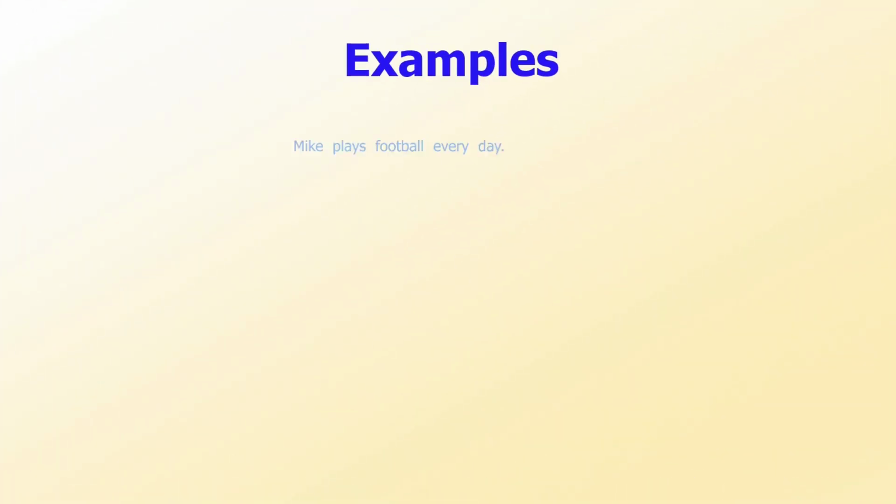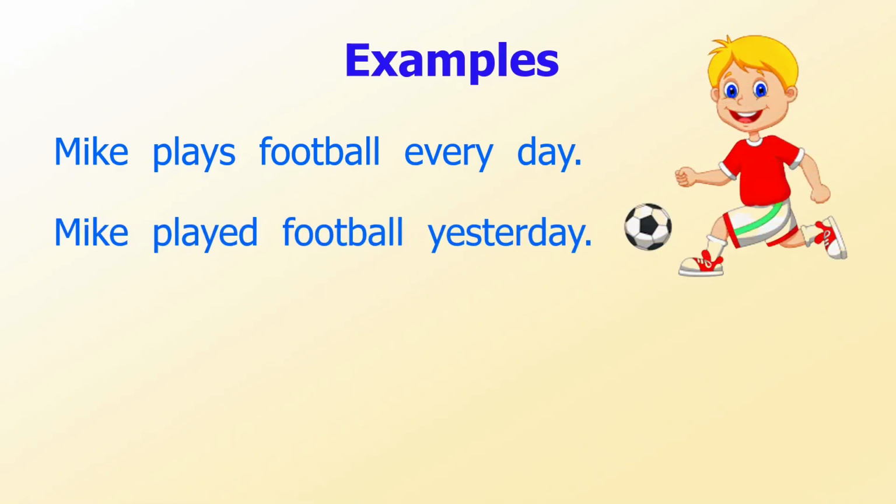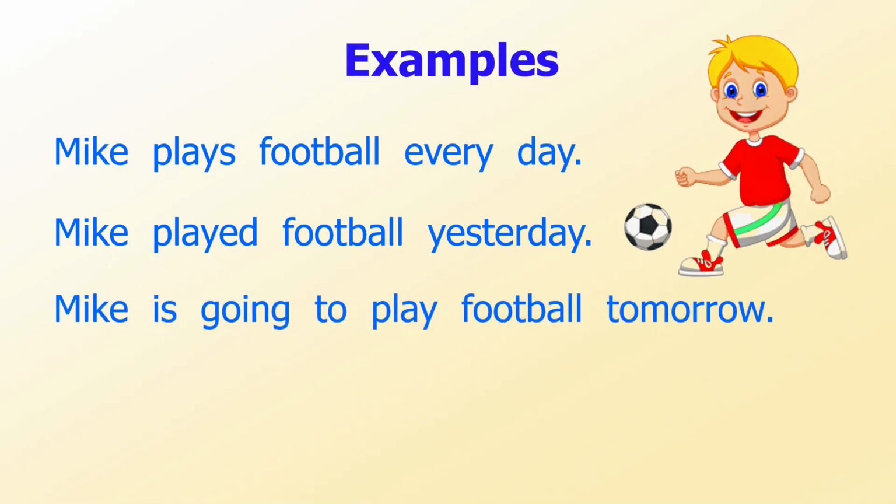For example, Mike plays football every day. Mike played football yesterday. Mike is going to play football tomorrow. These three sentences describe the same situation of Mike playing football. In the first sentence, the word every day tells us that the situation happens repeatedly. So, we use the base form of verb.